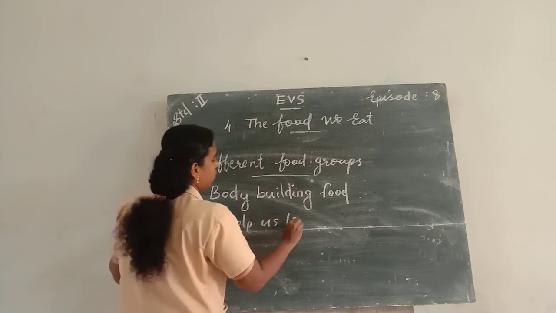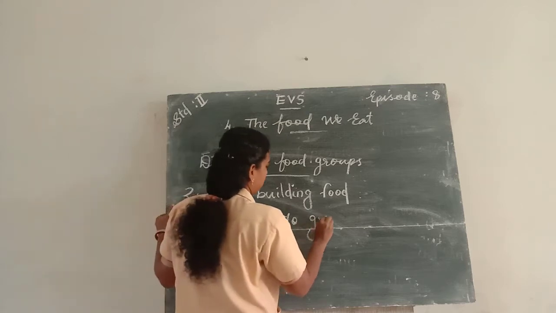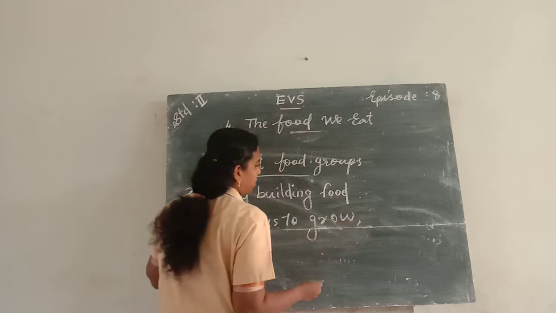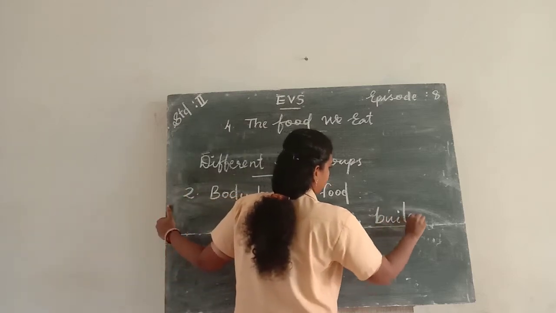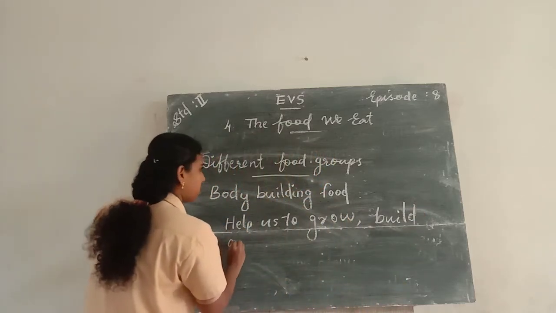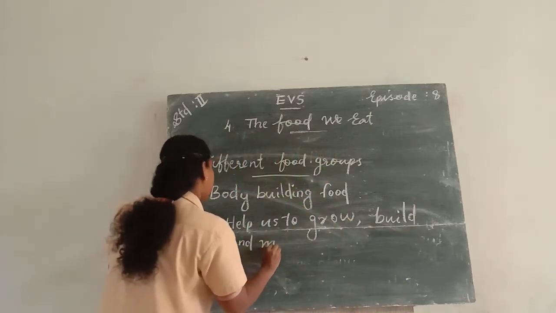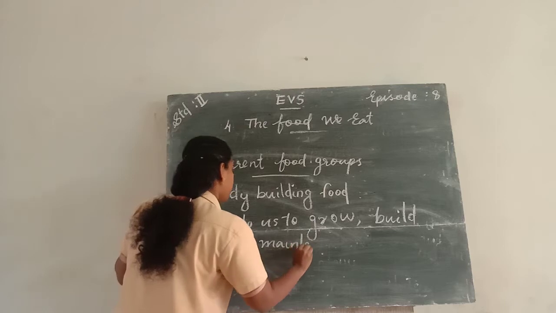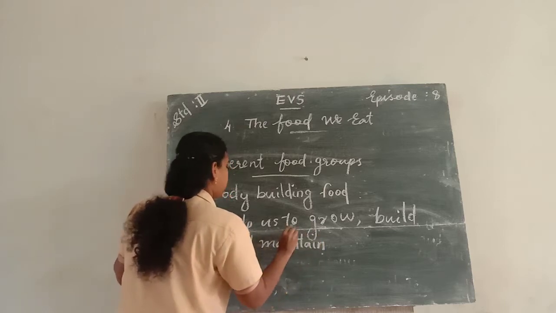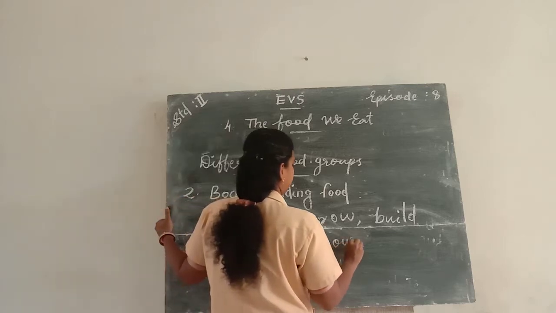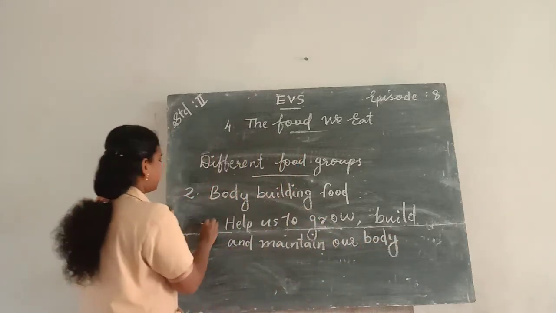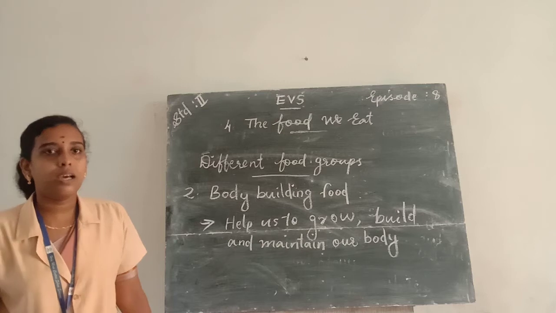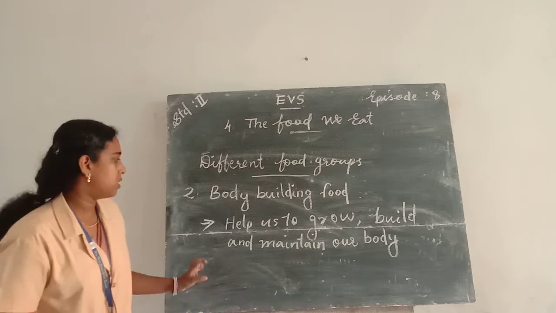Body building foods help us to grow, build, and maintain our body. So such types of food items are called bodybuilding foods.